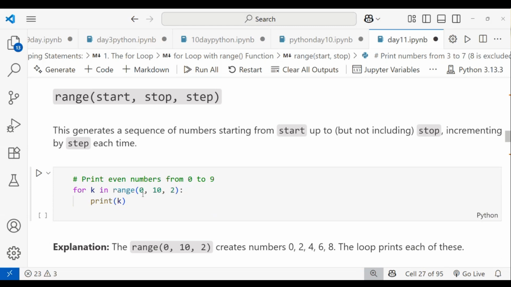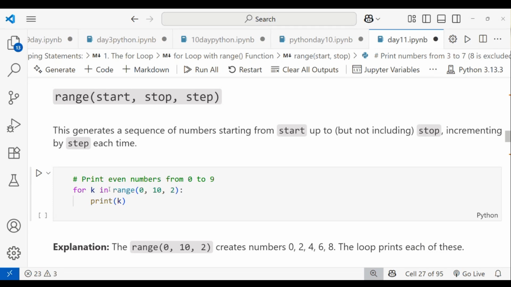Okay, I'm printing even numbers from 0 to 9. I want even numbers from 0 to 9. So I'm taking a for loop, for k. I'm giving one variable name. You can give any variable name, you can use only letters. That is your wish, and you have to follow the rules I mentioned in the first class.